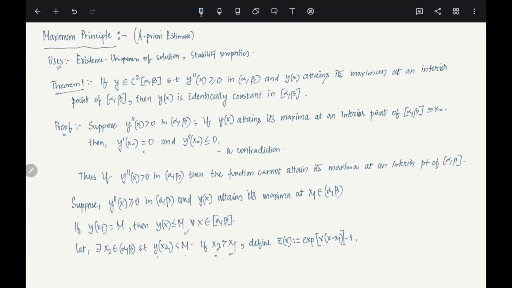And at the point x2, y of x2 is less than m. So basically, if you define this, you see z of x, if you look between alpha and x1, x minus x1, right? In between, this is basically negative. It is exponential gamma, some negative term, minus 1. So basically it is less than 1. So this has to be negative, right?